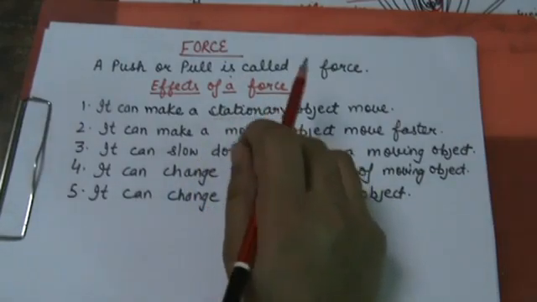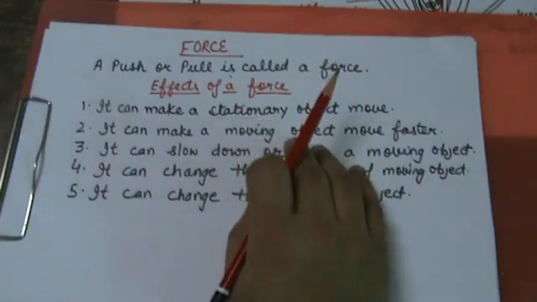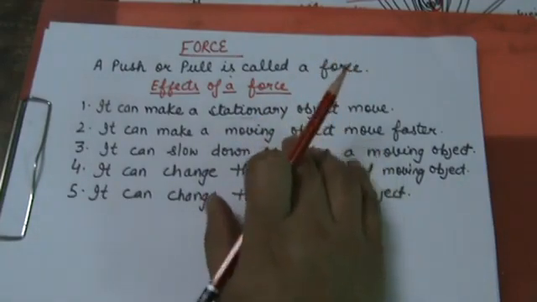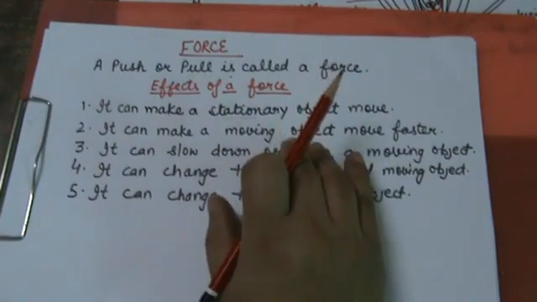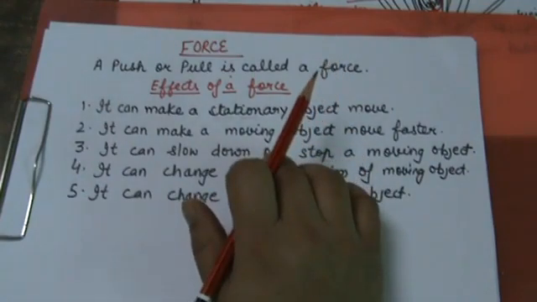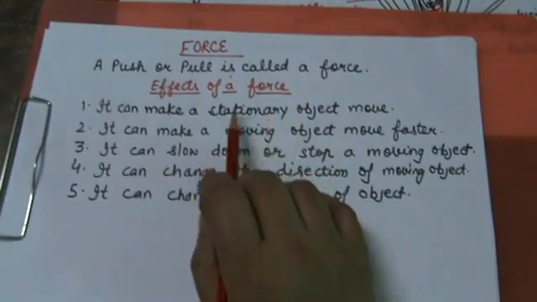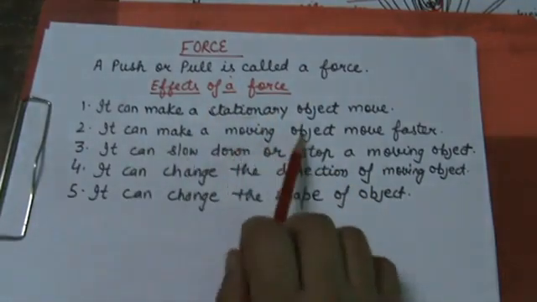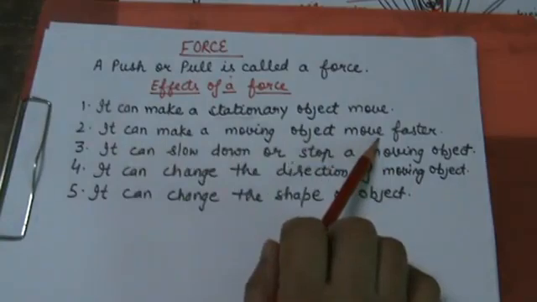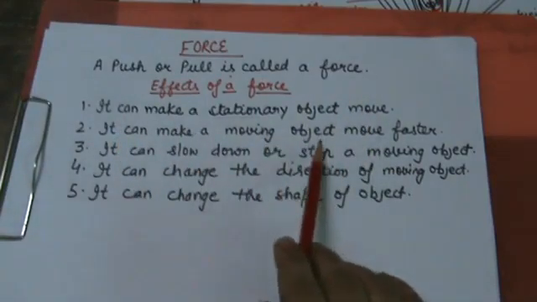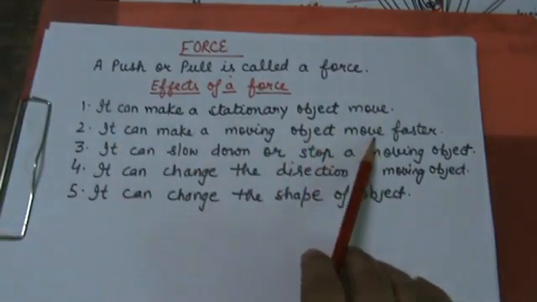For example, a stationary ball. A ball is on the ground. When someone applies force on it, the ball starts moving. Second, it can make a moving object move faster.